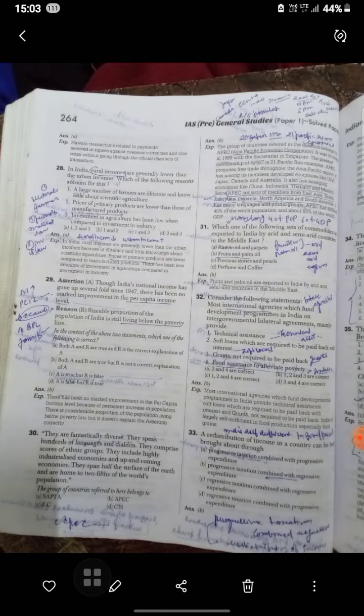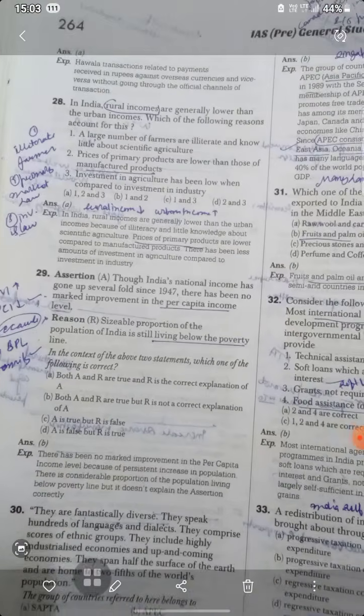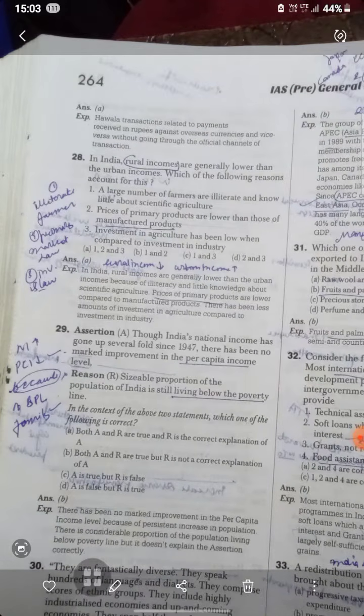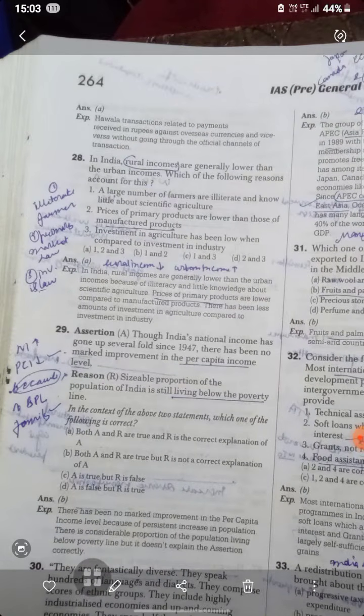Now question number 28. In India, rural incomes are generally lower than urban incomes. Which of the following reasons account for this? A larger number of farmers are illiterate and know little about scientific agriculture, and prices of primary products are lower than those of manufacturing products. Investment in agriculture has been low. So all three will be the answer.